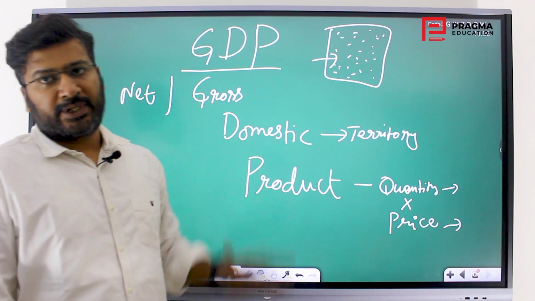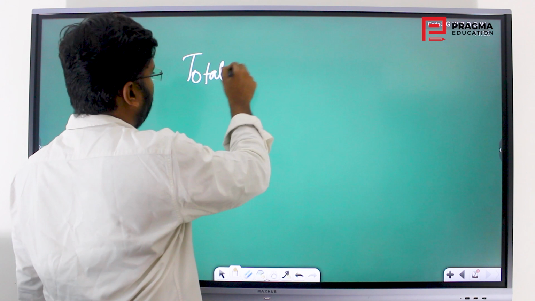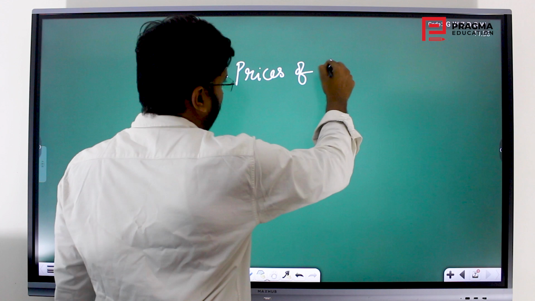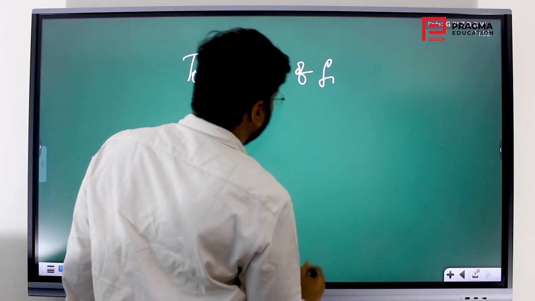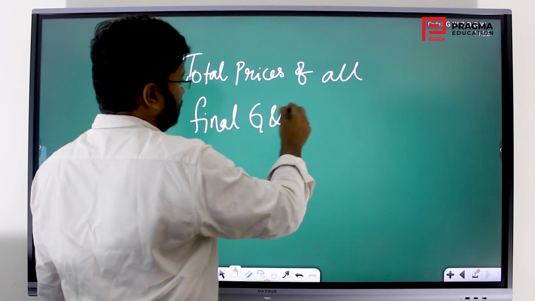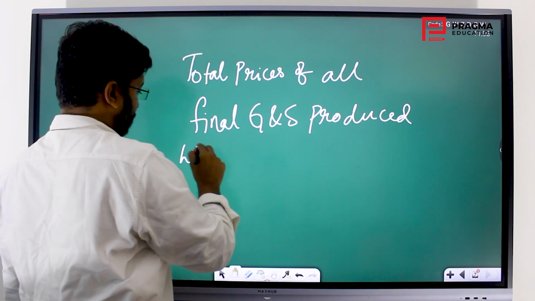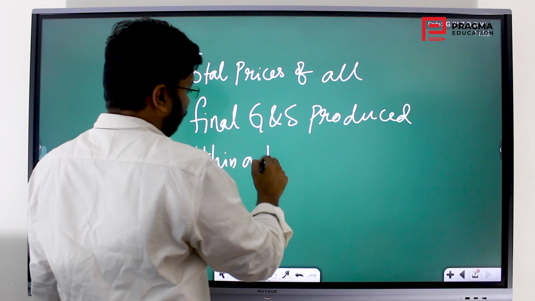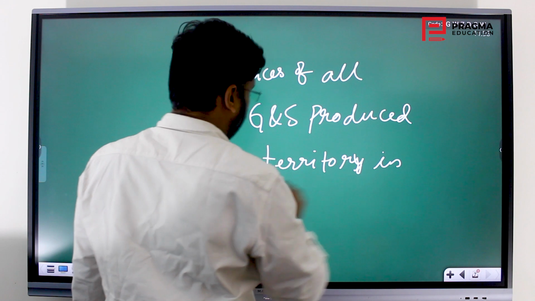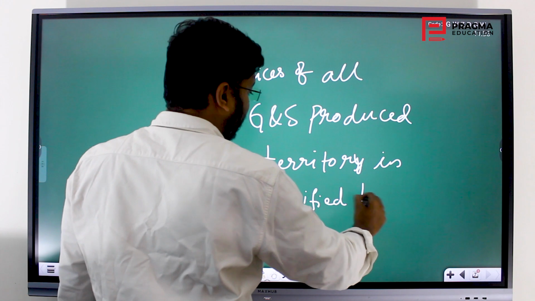That is GDP. So how do you define GDP now? It is the total prices of all final goods and services produced within a territory in a specified time.